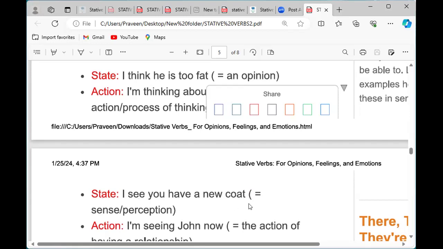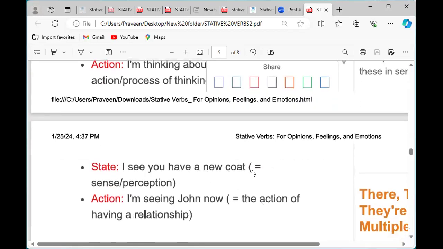I see you have a new coat. That person is sensing, like perception, like how we see, how we think. That is a state of his mind. So by seeing, he said, I see you have a new coat. Usually we also say this when we see other people wearing a new dress or things, we sense it must be new. That is a state, we give a task to our mind.